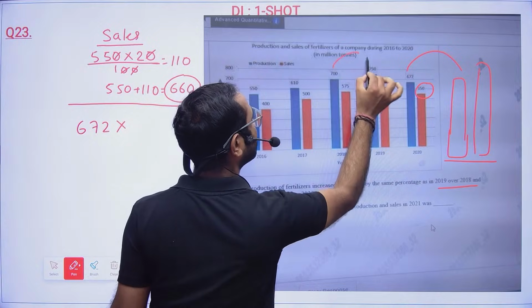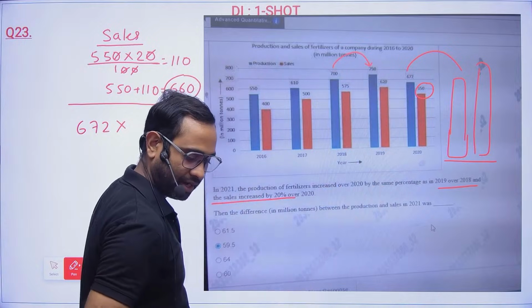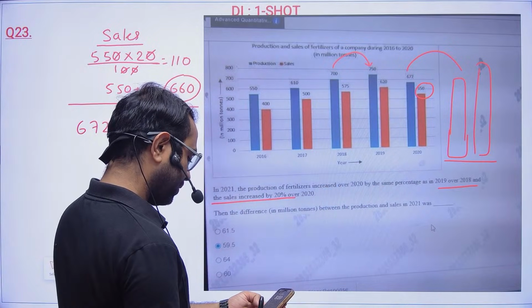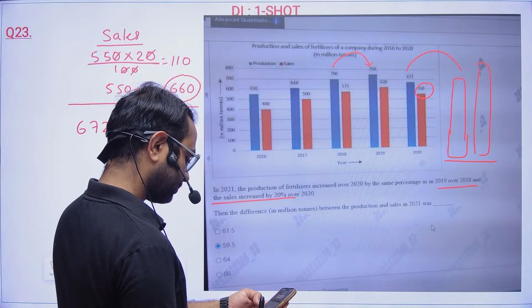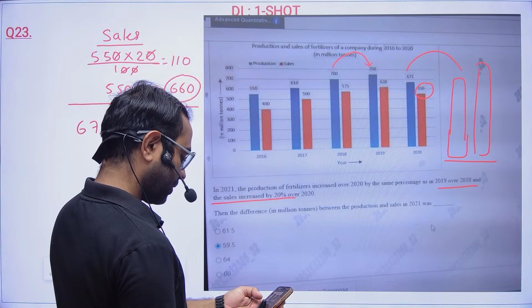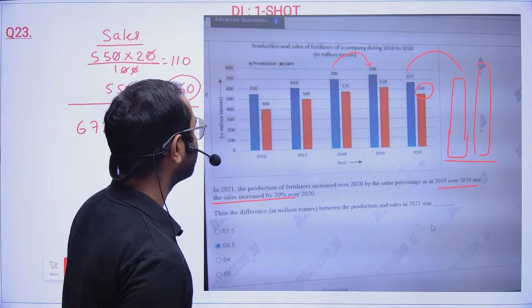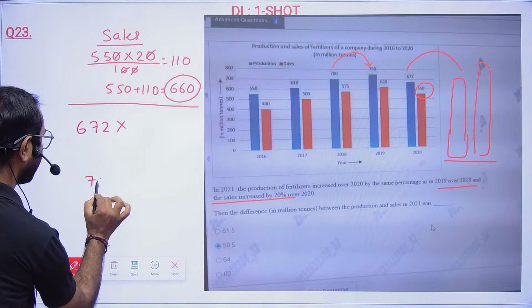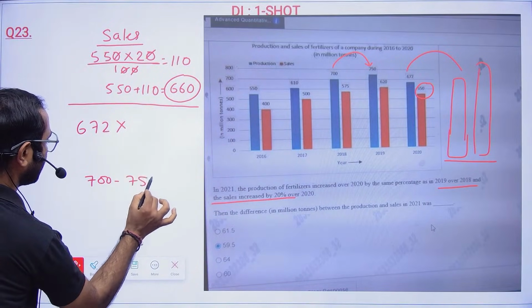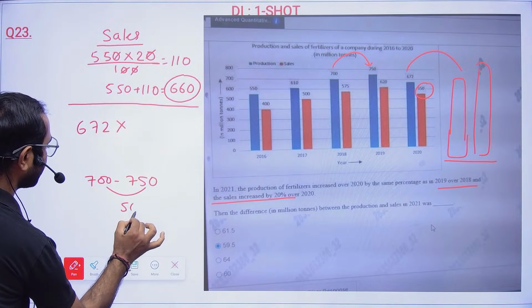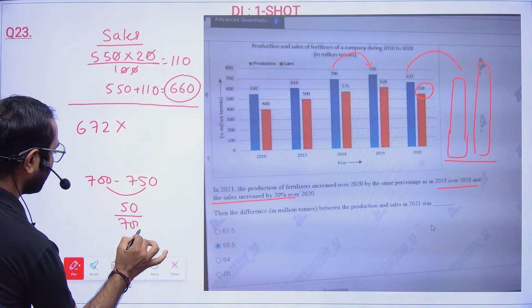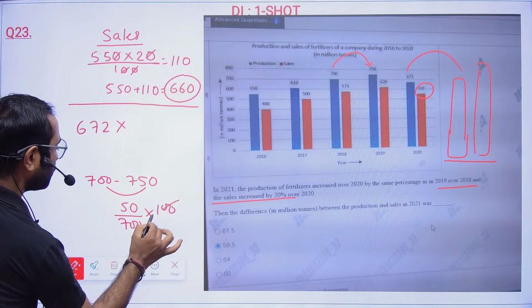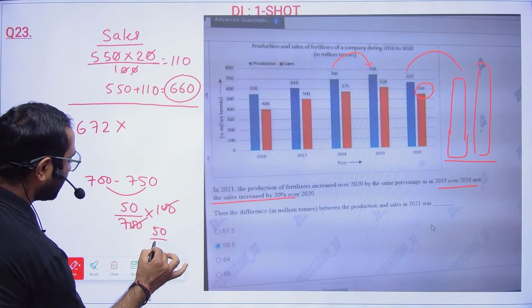What is increased from 18 to 19? So here, what is the increment? 700 to 750. So the increment is 50 from 700, into 100. The zeros cancel. So it is 50 by 7.